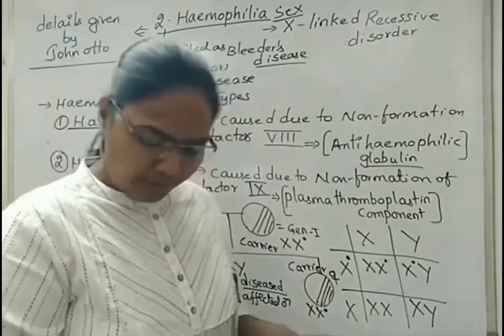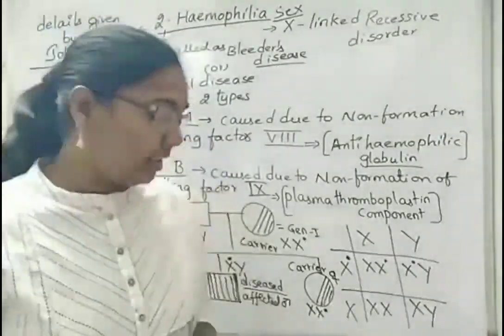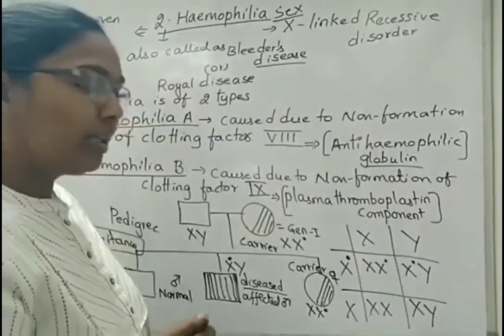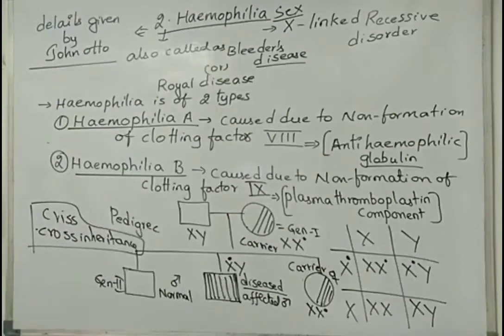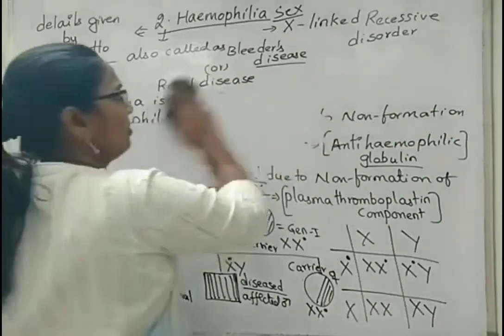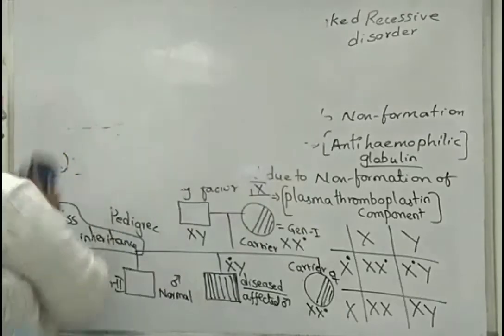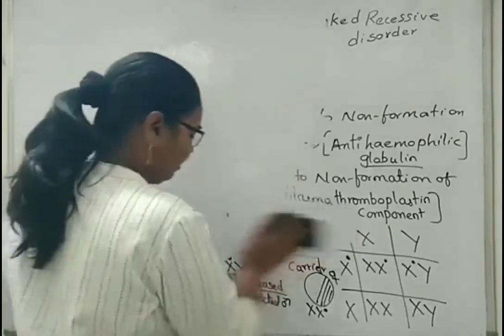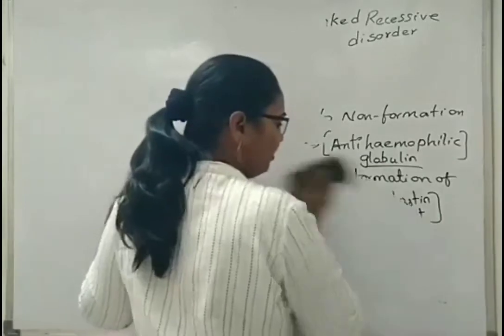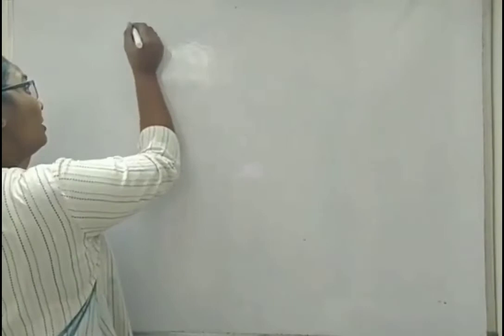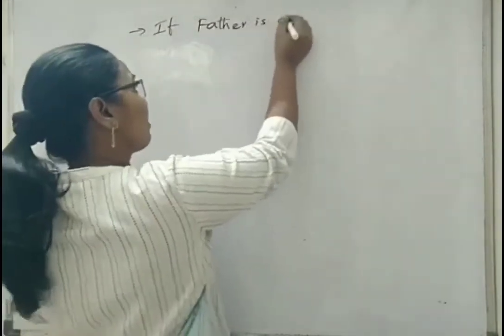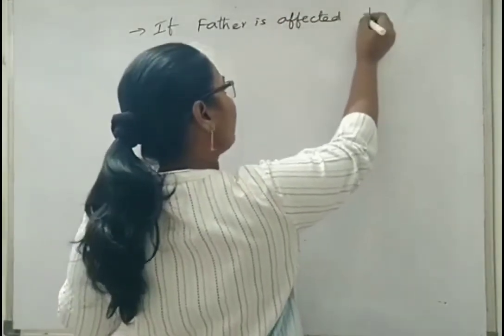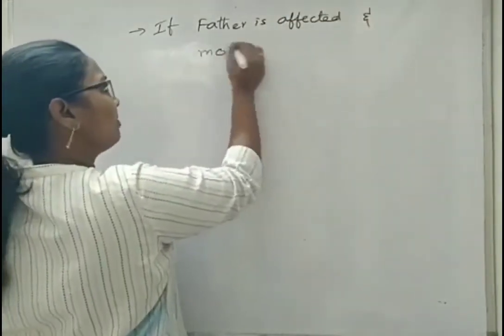If you see another type of pedigree analysis chart, if a father is diseased and mother is a carrier, then what is happening to the girl child? Condition: if father is affected or diseased and mother is a carrier,